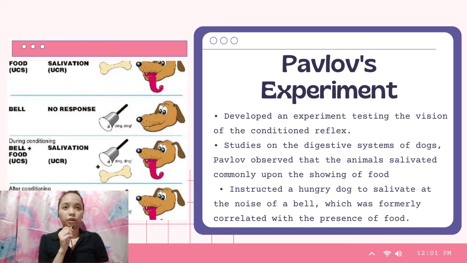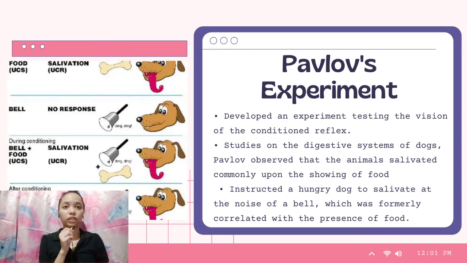Pavlov introduced an experiment in which he sounded a bell before presenting dogs with food. When dogs glimpse or sense food, they salivate even though it is not learned behavior. Instead, their salivating is called an unconditioned response to glimpsing food, which is called an unconditioned stimulus.